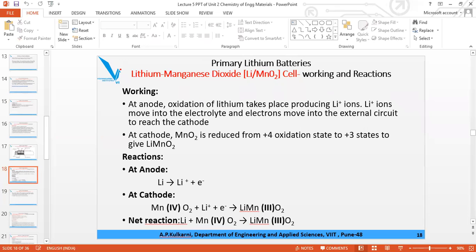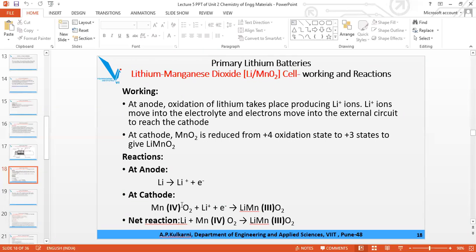Why should it be heat treated? Yes, it should be dry. Lithium reacts with water. If water is there, then lithium will react with water and some explosion is expected.